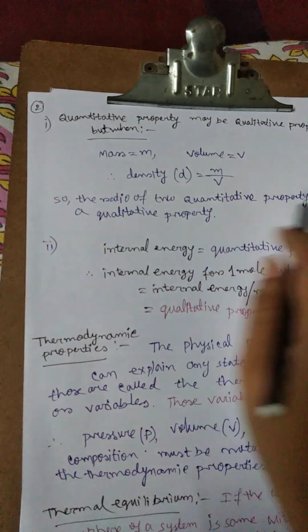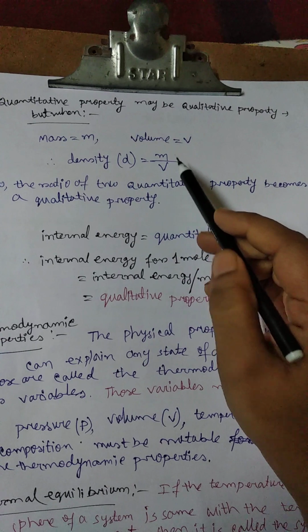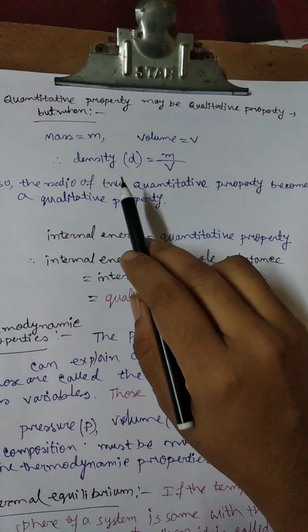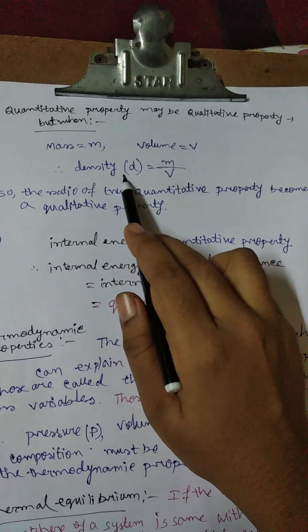We know that mass and volume of a system are quantitative properties. So the ratio of the two quantitative properties gives a qualitative property, density.